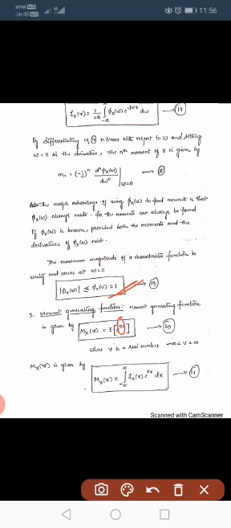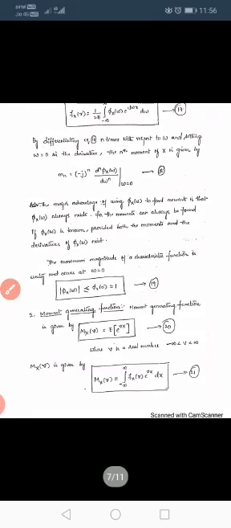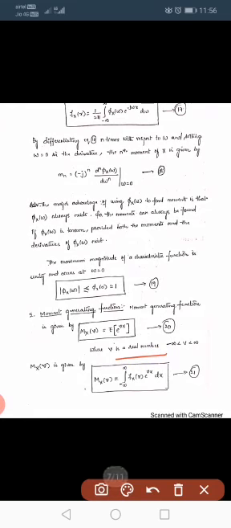Here v is another real variable. Sorry, x is a random variable and omega is the real variable for the characteristic function, and v is the real variable for the moment generating function.